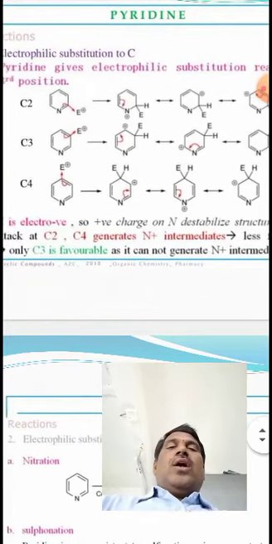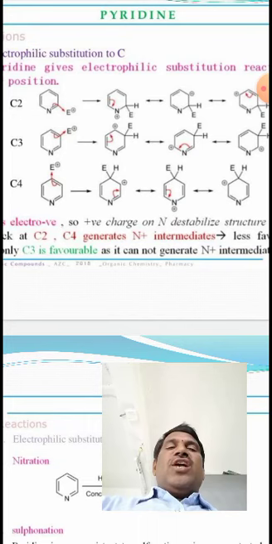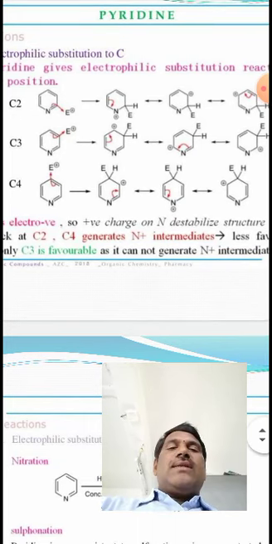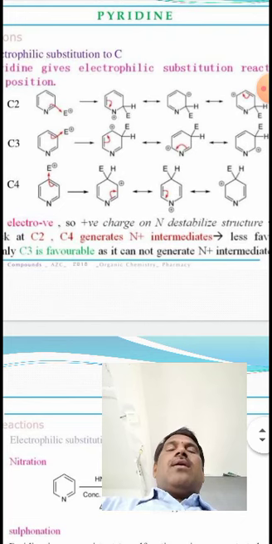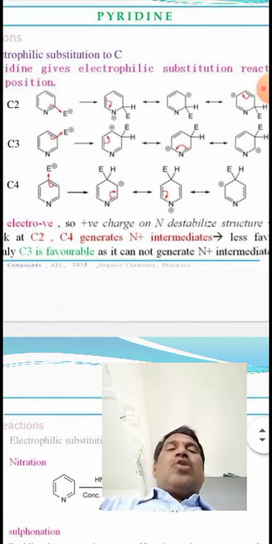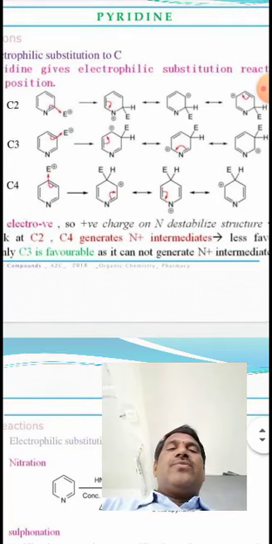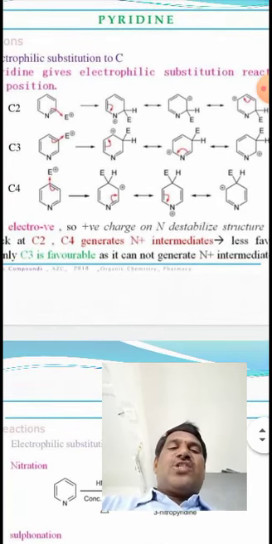So, in electrophilic substitution reactions of pyridine, the third position is more stable compared to C2 and C4 positions.